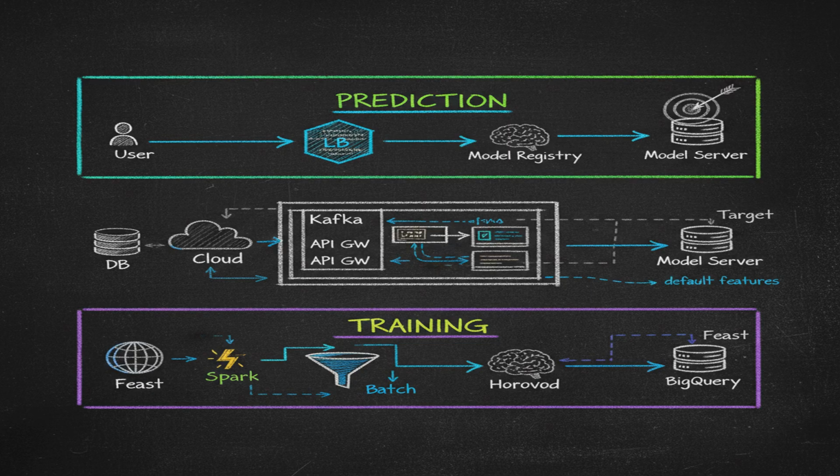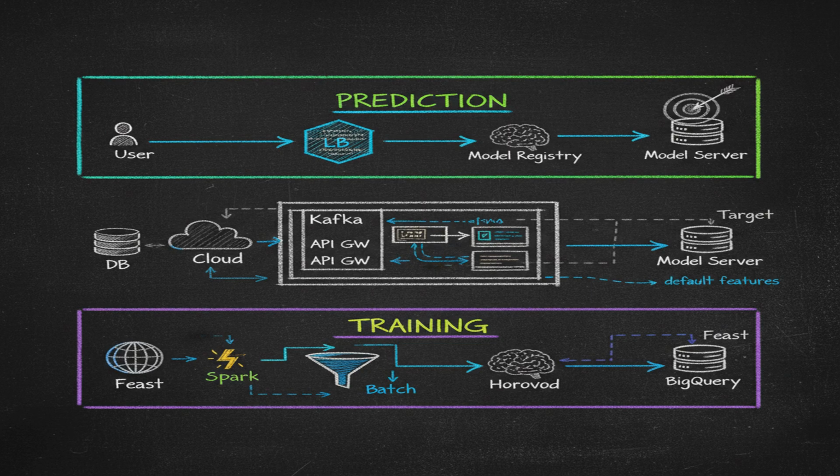Let's look at the high-level architecture. Think of this as two pipelines working in concert, a prediction pipeline and a data pipeline. The prediction pipeline handles real-time ad serving. A user request hits the load balancer, then the API gateway. The request flows through a three-stage model cascade: candidate generation, ranking, and calibration.